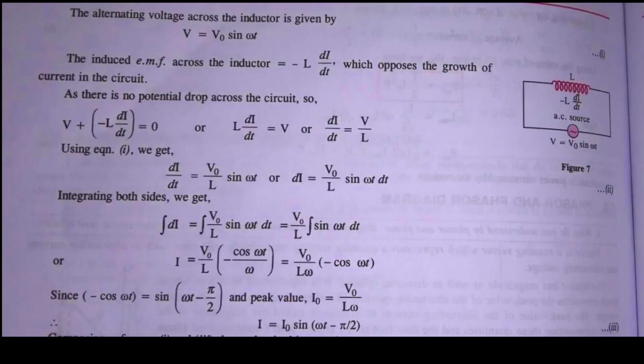We can change the cos omega t into sine omega t minus pi by 2, and V naught divided by L omega is equal to I naught, which is called the peak value. Hence our equation is modified into I is equal to I naught sine omega t minus pi by 2.